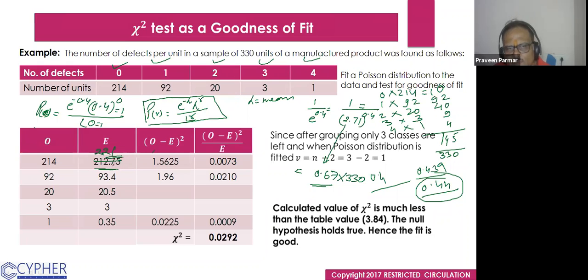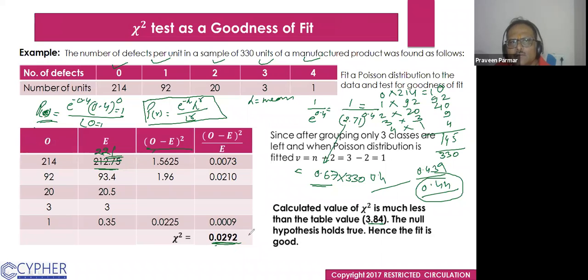So in this way, I get this expected frequency with this Poisson distribution formula. Then the same process, (O minus E) square divided by E, and we get the summation of this. It is 0.02, and we see the table value is 3.84, so it is very, very much less than this. So our null hypothesis has been accepted.